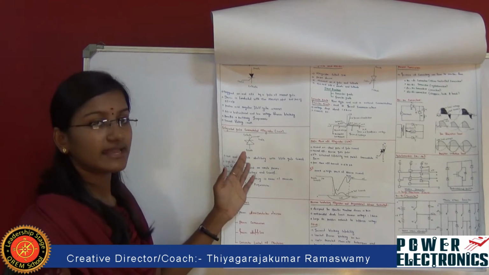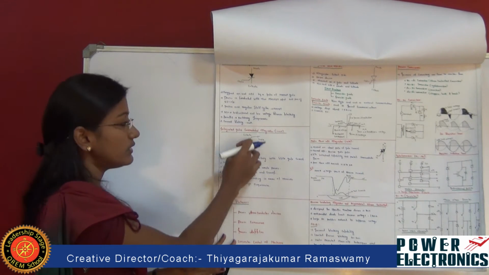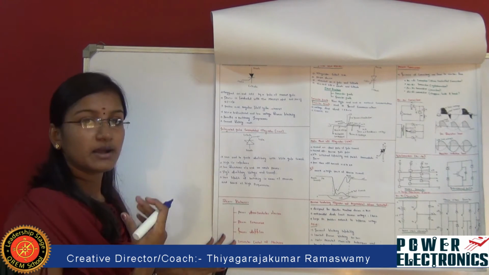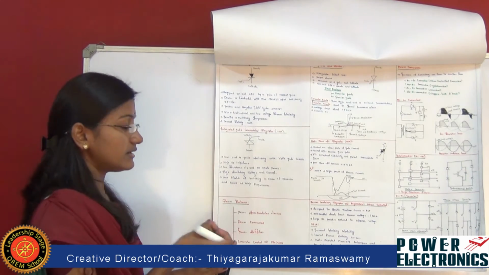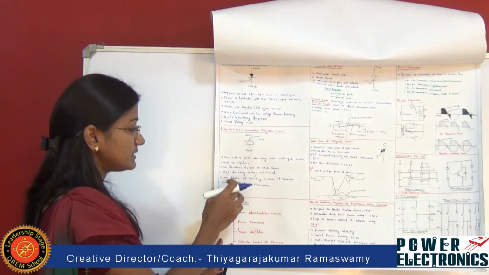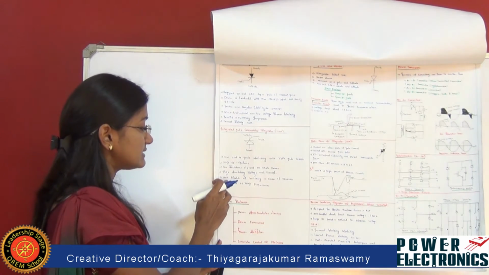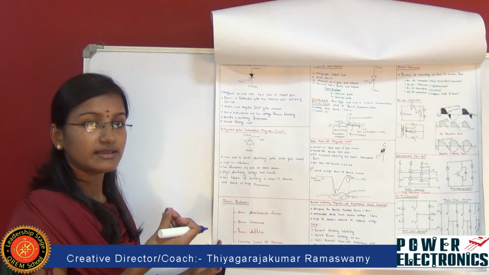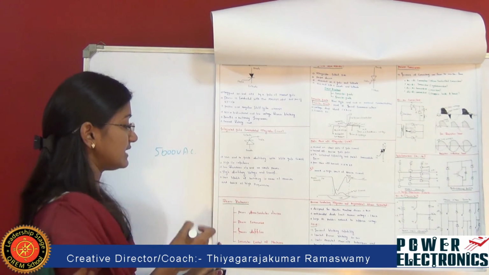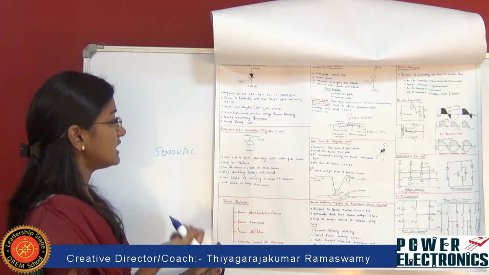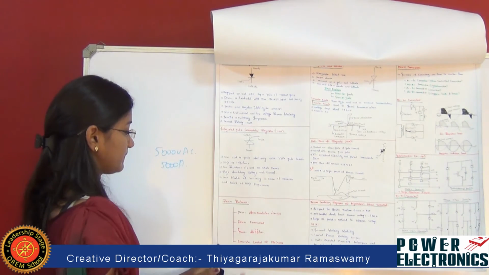Next is the integrated gate commutated thyristor. This is also a 3-terminal device which consists of anode, cathode and gate. It has high input impedance as well as low resistance, and it doesn't waste any power, and has high switching. It also has high switching voltage as well as current, and this IGCT is capable of switching an excess of voltage, about 5000 volt AC, and the current level of this integrated gate commutated thyristor is about 5000 amps.